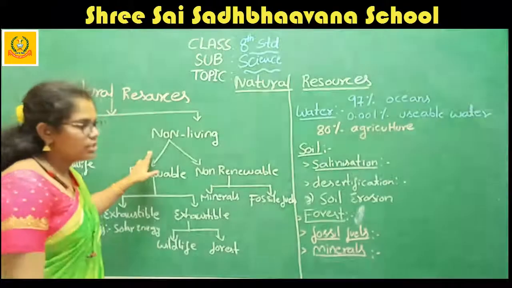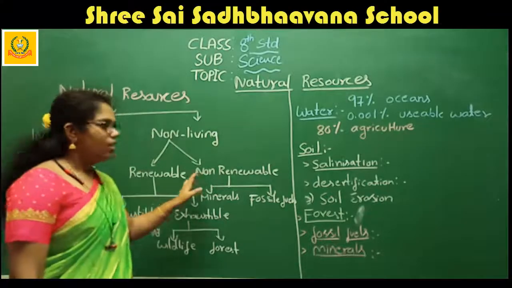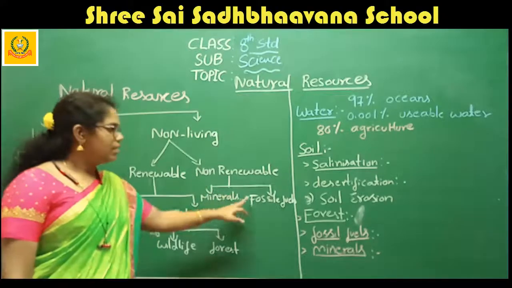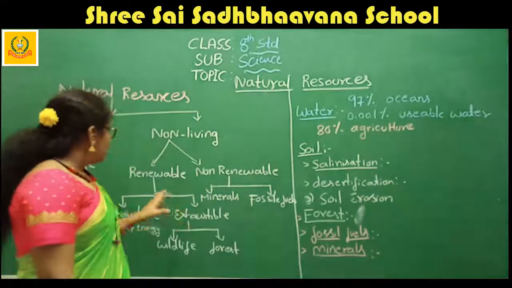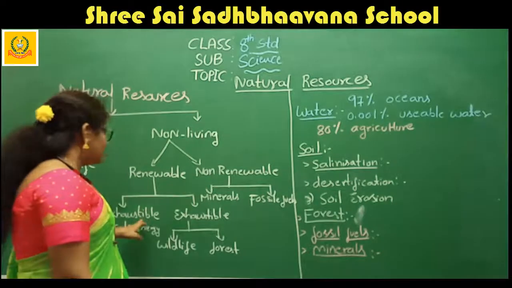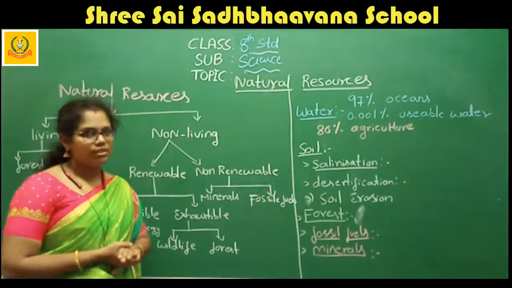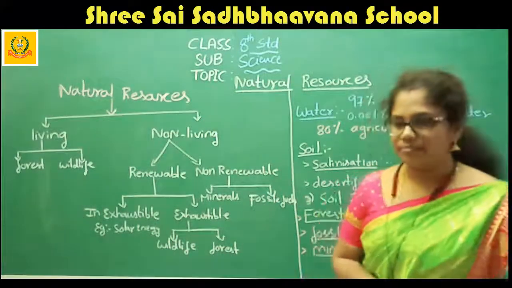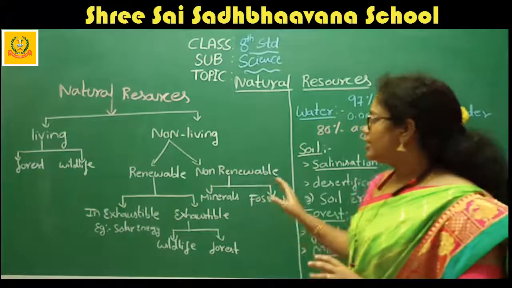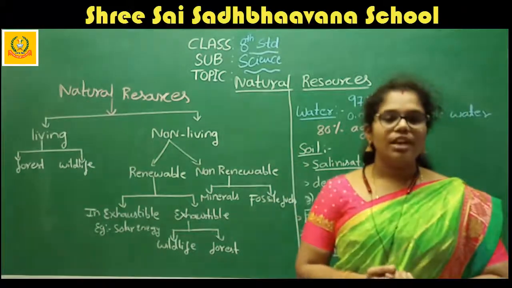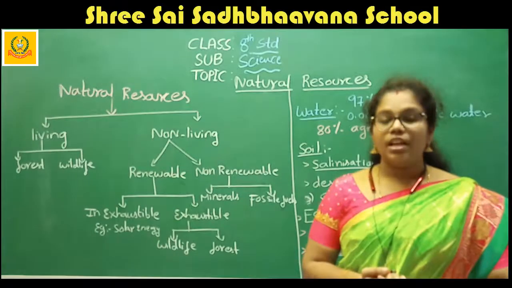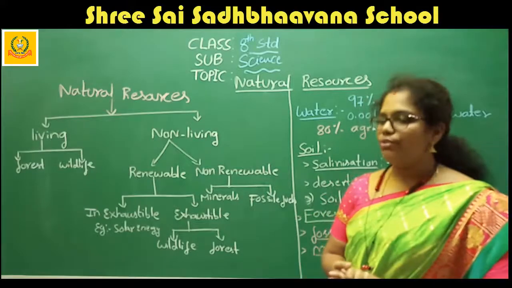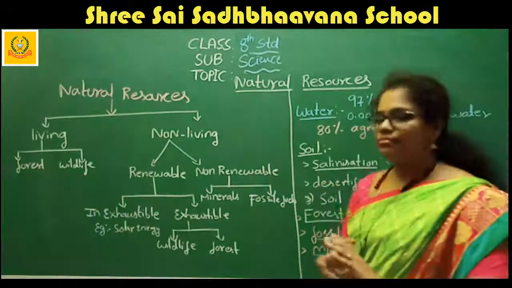Again, the non-living resources are divided into renewable and non-renewable resources. The non-renewable resources are divided into minerals and fossil fuels. Renewable resources are divided into inexhaustible and exhaustible resources. This is how the classification of the natural resources takes place. I hope you understand it clearly. Now we are going to discuss the next concept.